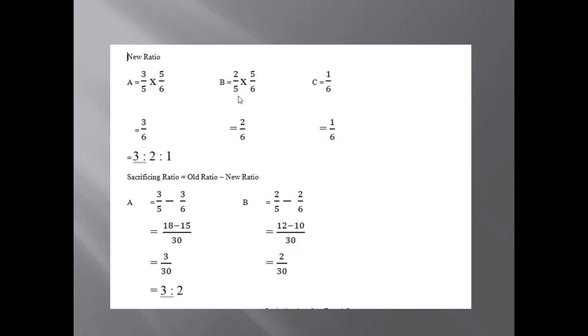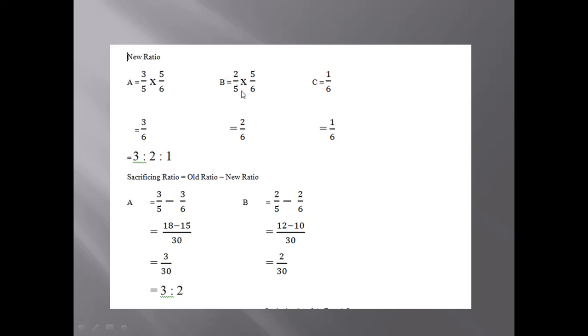I hope you have your books and copies with you, so that you can do along with the video. I'll not be explaining very fast. I'll be going very slow, so you can pause the video in between. So we have old ratio that is 3/5 and 2/5, isn't it?